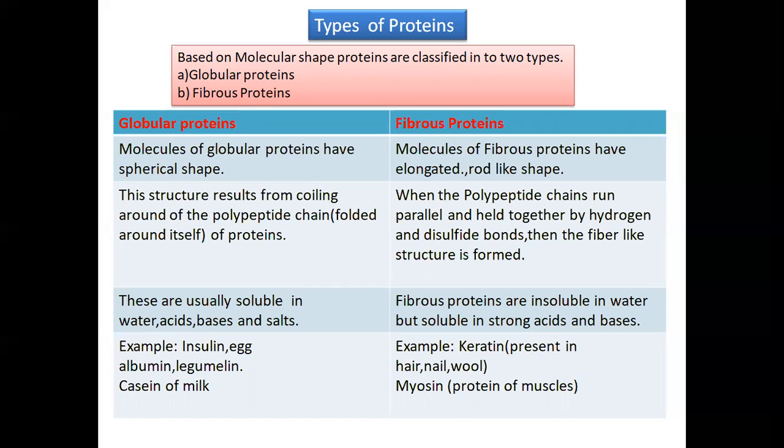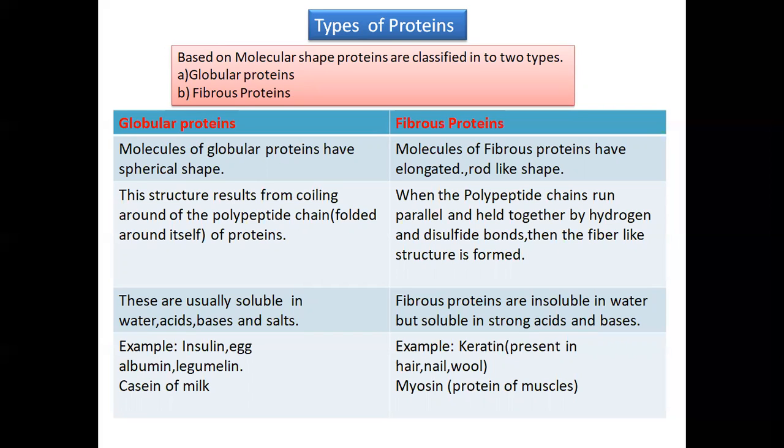Whereas fibrous proteins have molecules in the form of a fiber-like, rod-like shape, or you can say elongated. Proteins are polymers made from the monomer of amino acids. When they form the polypeptide chain, it runs parallel and is held together by hydrogen or disulfide bonds, and therefore they form the fiber-like structure.